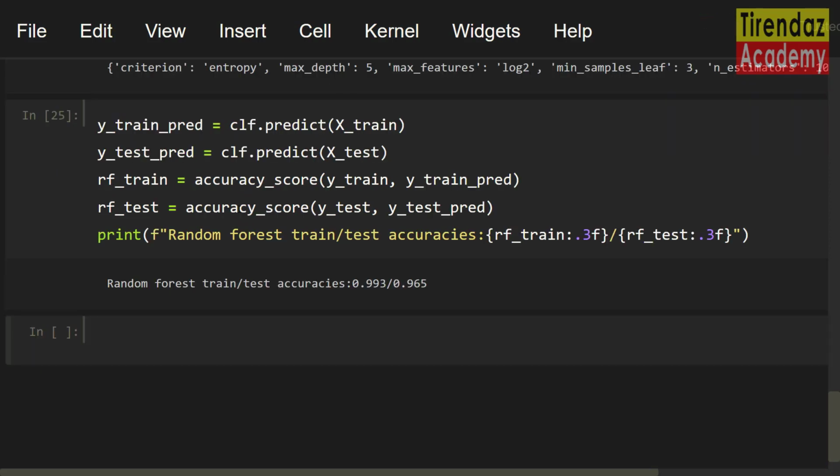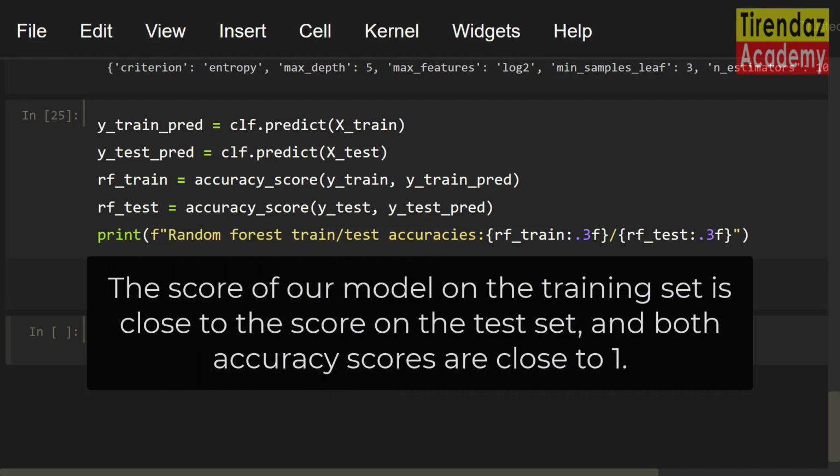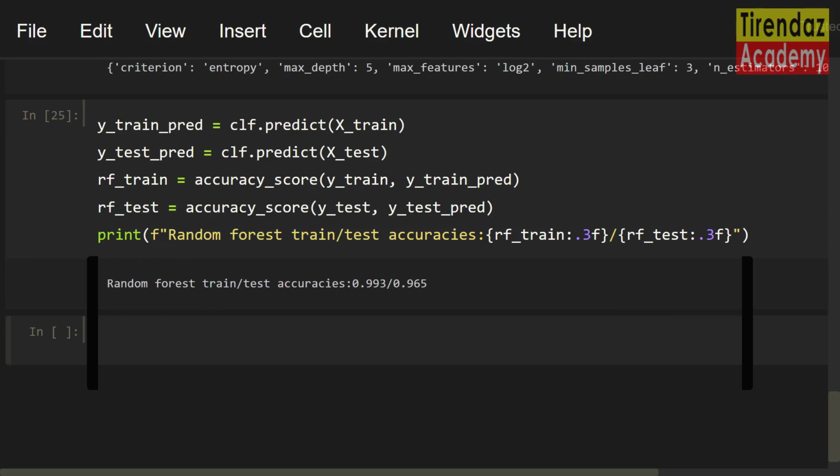Here you go. The accuracy scores were printed according to the best parameters. The performance of the model is better on both the training and test set. Notice that the score of the model on the training set is close to the score on the test set. In addition, both accuracy scores are close to 1. Awesome! So, we have found the best parameters and predicted the values of the training and test set.